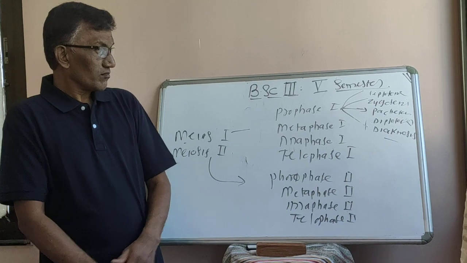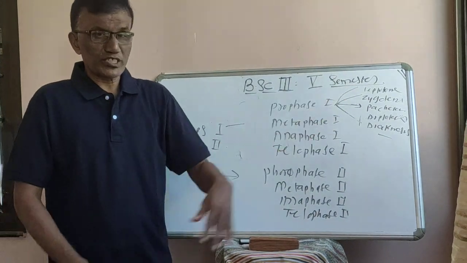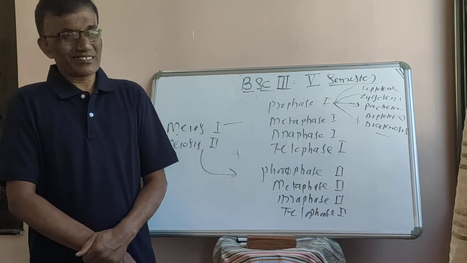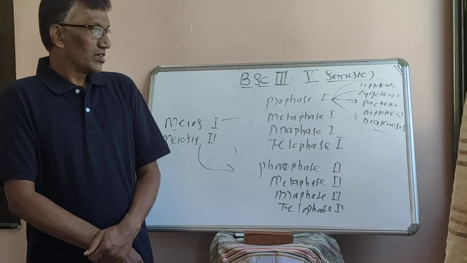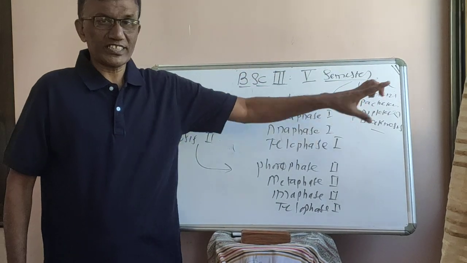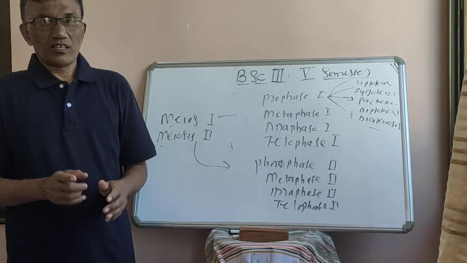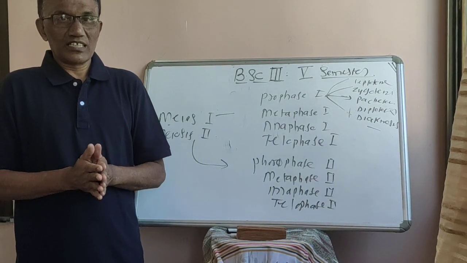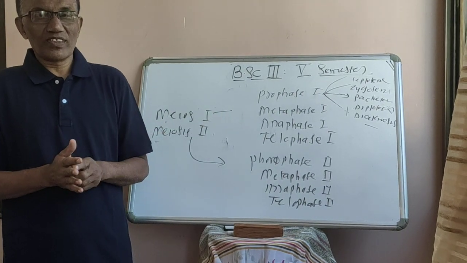that is Pachytene. After formation of synaptonemal complex, synapsis, and splitting of homologous chromosomes, now the cell enters into Pachytene. In Pachytene, what happens? Already we have discussed the two chromosomes which have come from paternal side and maternal side.